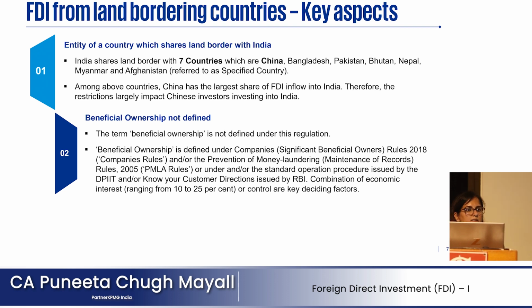The Companies Act definition is that where any individual owns more than 10% in a group, he or she becomes the beneficial owner. Therefore, we have to see where that beneficial ownership is lying, if the investment is coming indirectly from China. If it is coming directly from China, then even the 1% regulation will fall into the picture.